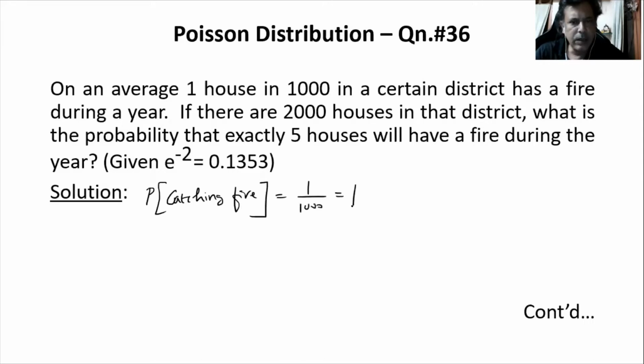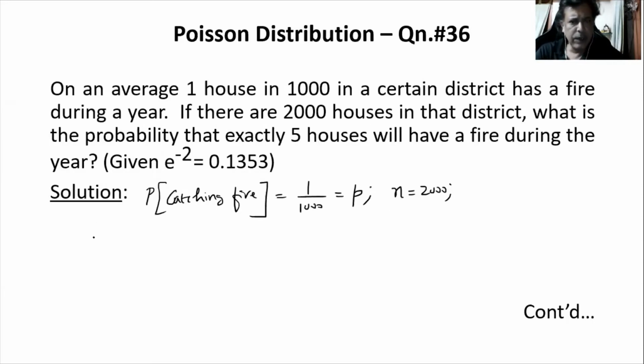So I can call this small p. If there are 2000 houses in that district, which means the number of houses, I will call it n, which is 2000. What is the probability that exactly 5 houses will have a fire during the given year?